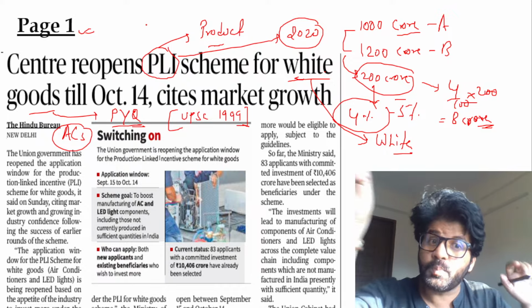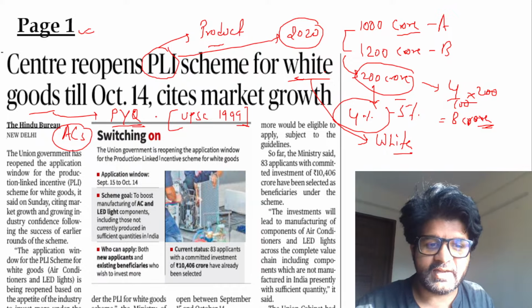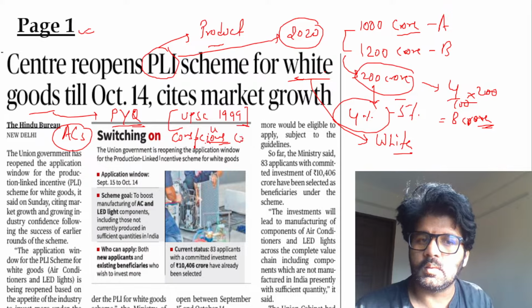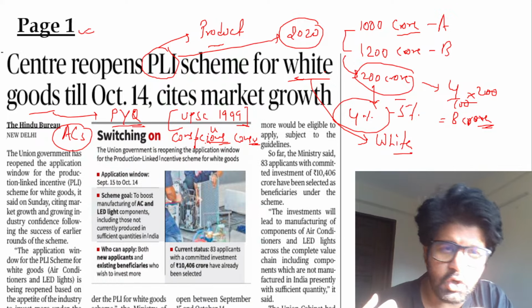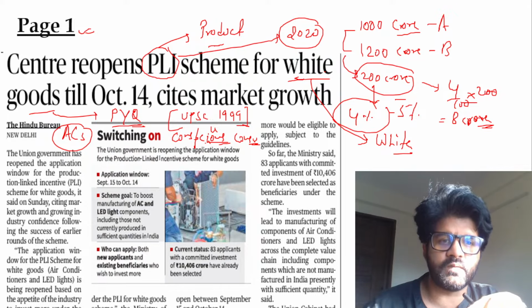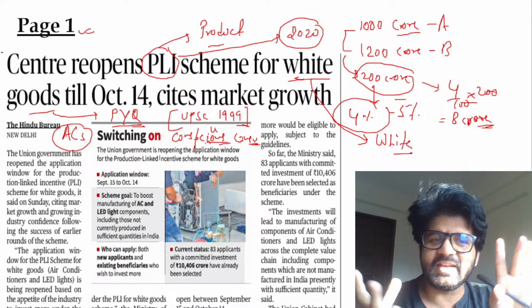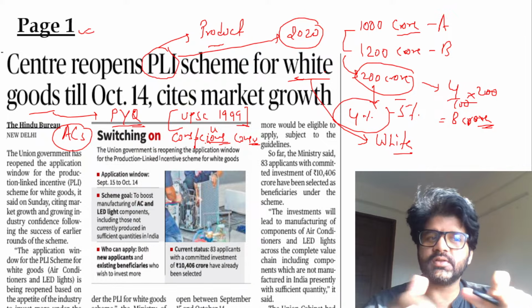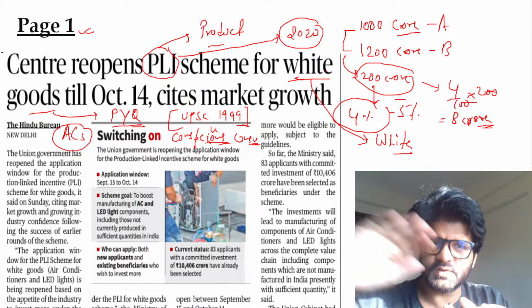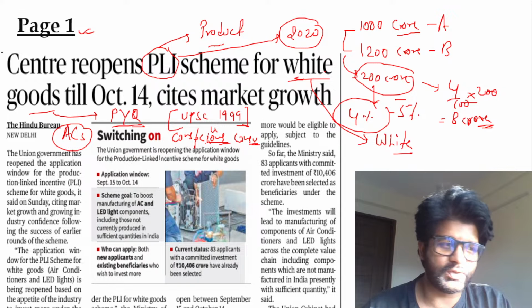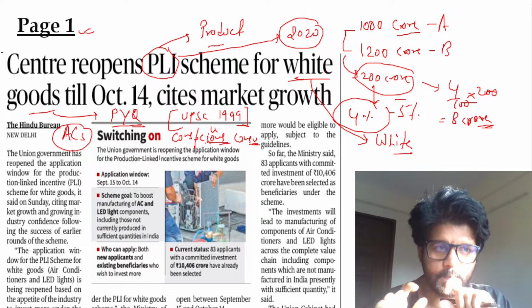When UPSC asked this PYQ in 1999, they were items purchased for conspicuous consumption. What is conspicuous? Pay attention to the spelling here. Conspicuous consumption means you are buying these white goods to show off, to flaunt your wealth. In 1999, AC, ovens and such things were not seen as necessary goods, and that's why white goods are generally seen as goods used for ostentatious consumption. It's a tongue twister. So that is the basic word. Please remember white goods.